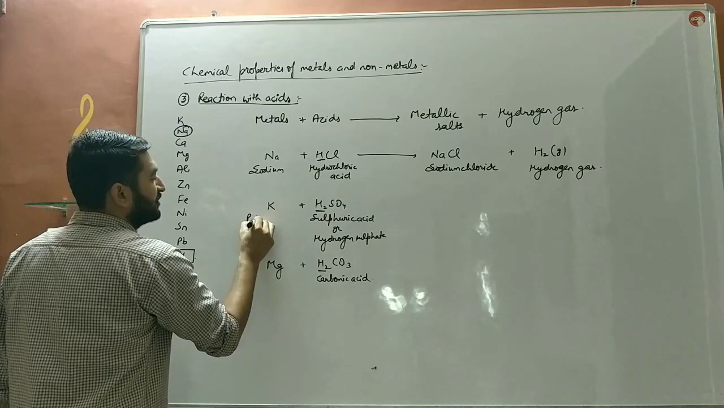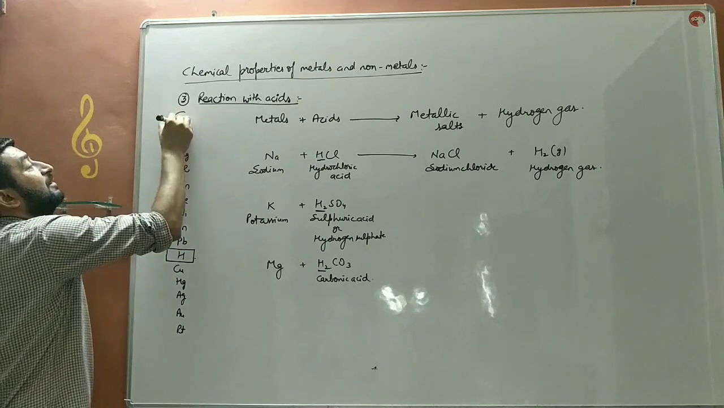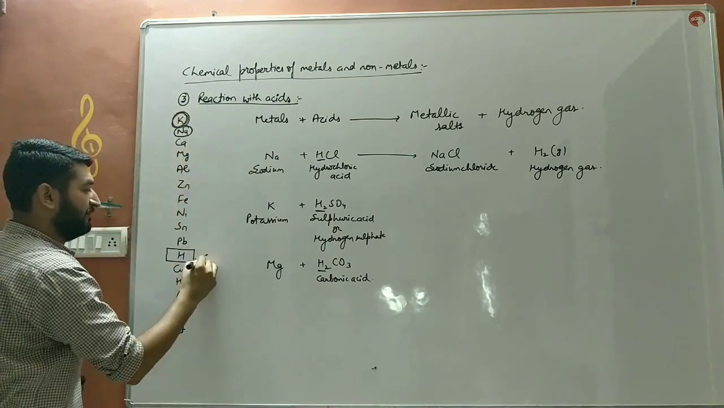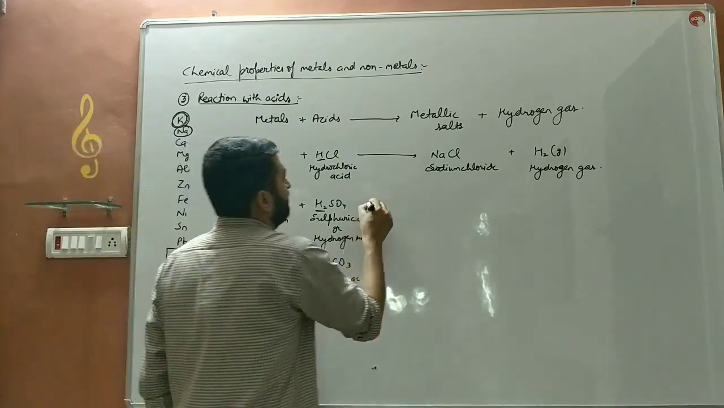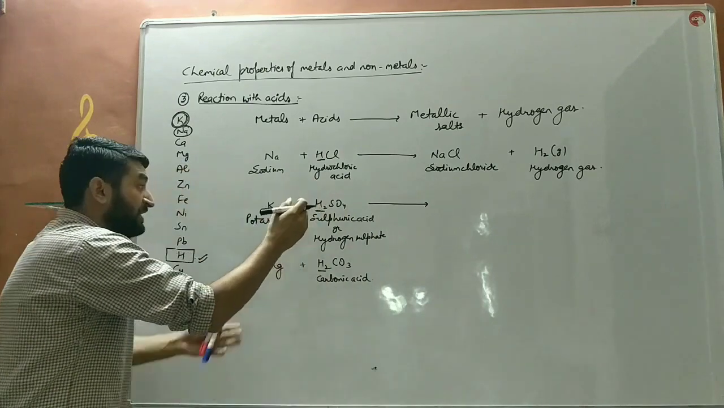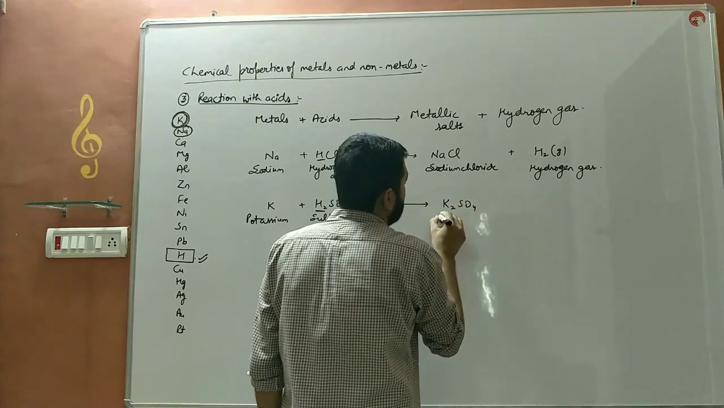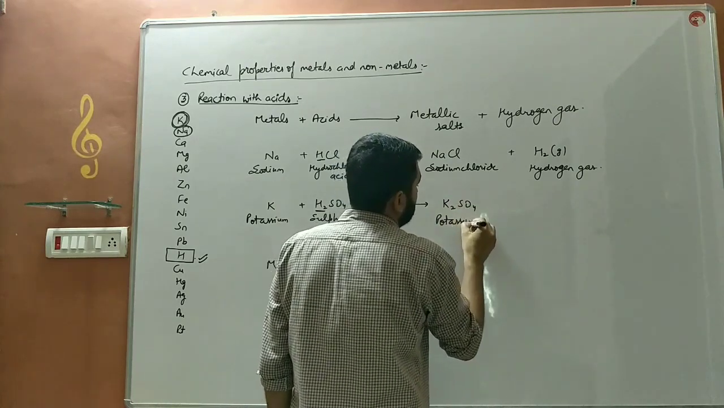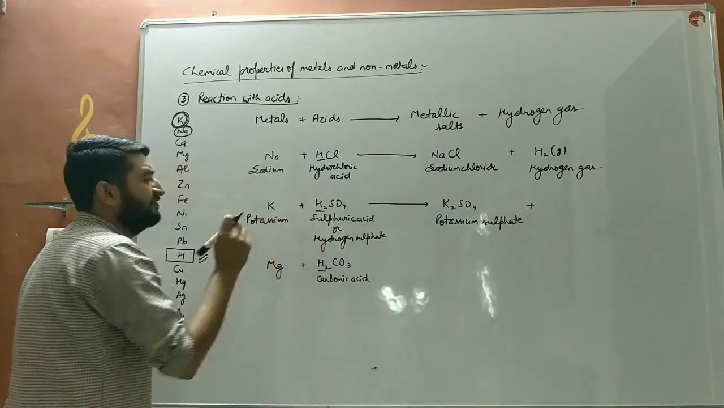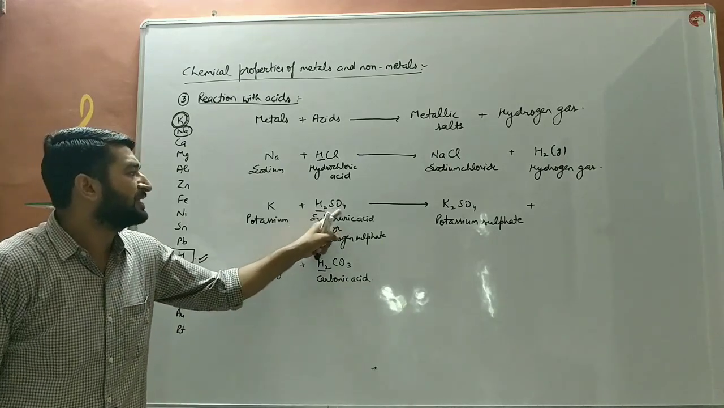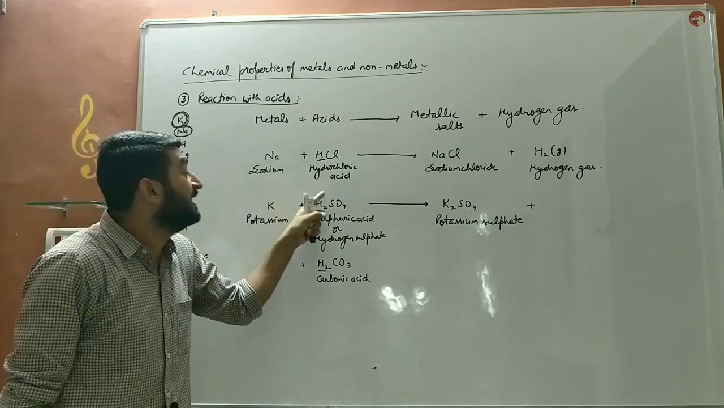Next, potassium reacts with sulfuric acid. Potassium also comes above hydrogen. Beta, potassium is here and hydrogen is here. So potassium is more reactive than hydrogen. So potassium will displace hydrogen. Potassium हाइड्रोजन को अपनी जगह से हटा देगा. It will form potassium sulfate. As earlier it was hydrogen sulfate. With the sulfate SO4 there is hydrogen. But now potassium is more reactive than hydrogen, so it will displace it.